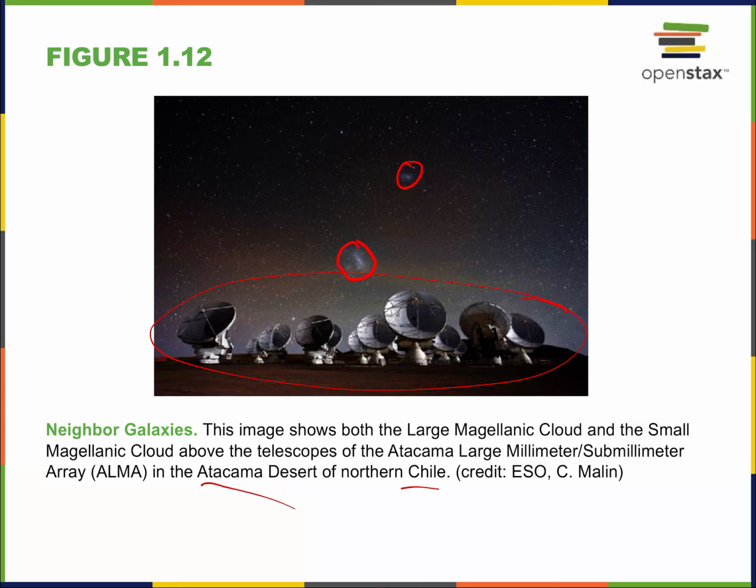Well, why do the telescopes look so strange? I wanted to get back to that. It's because they're radio telescopes. These aren't light telescopes, okay? There are a lot of signals in space, a lot of evidence that we can gather that is in the radio spectrum. And we'll talk about the spectrum of light.